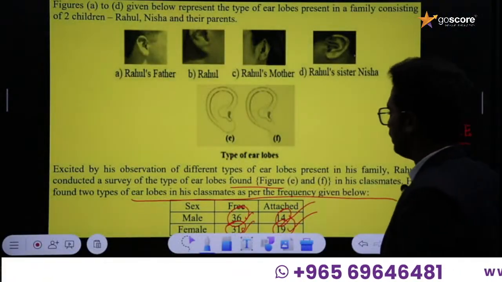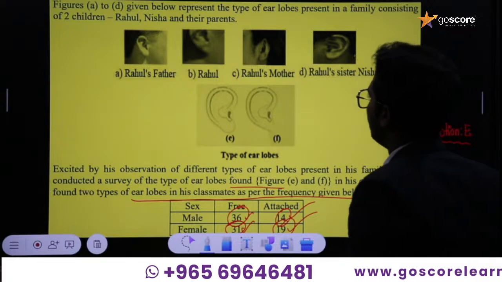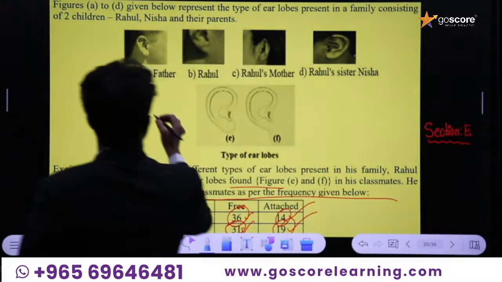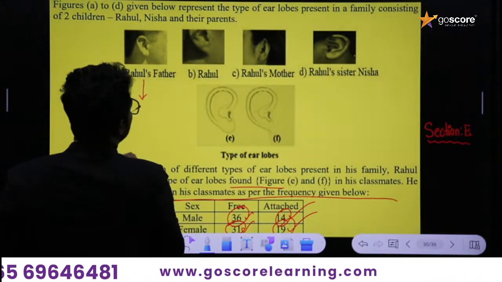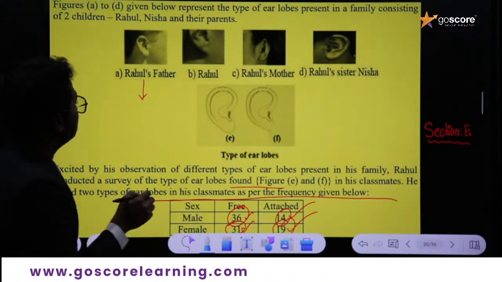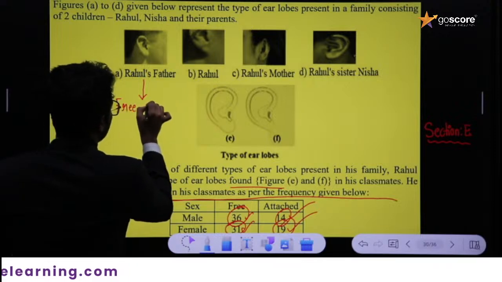Okay, now we can discuss Rahul's father's phenotype. Tell me the condition of Rahul's father, whether it is free or attached. This is a free ear lobe.